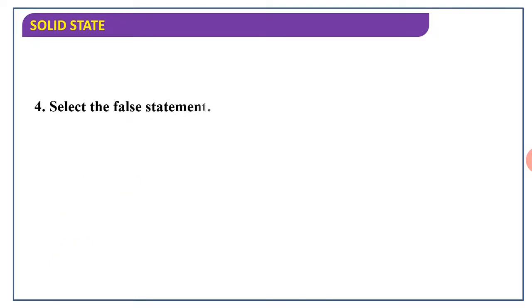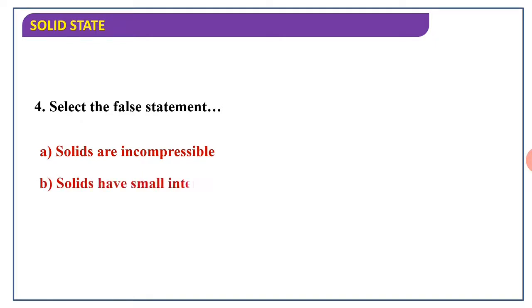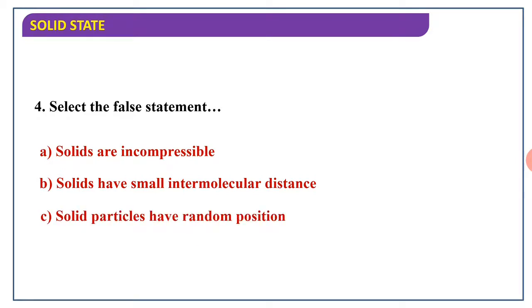And the next question: select the false statement. Solids are incompressible in nature? Yes, it is true. The solid has a small intermolecular distance? Yes, it is also true. The solid particles have random positions. And the last one, the solid has high density, is correct. The C option is the wrong one. Okay.